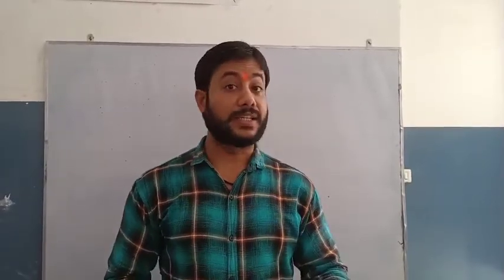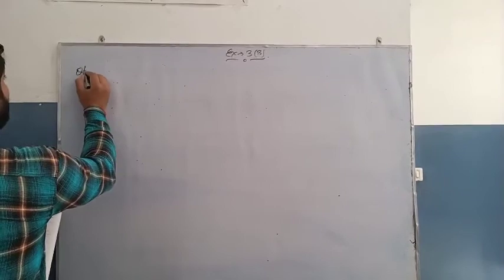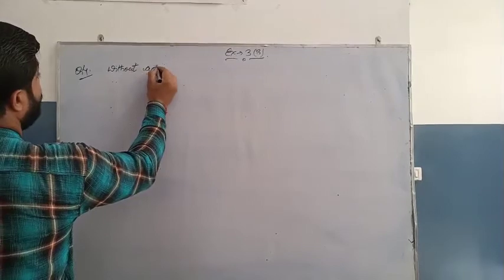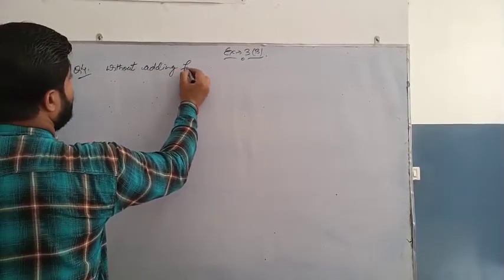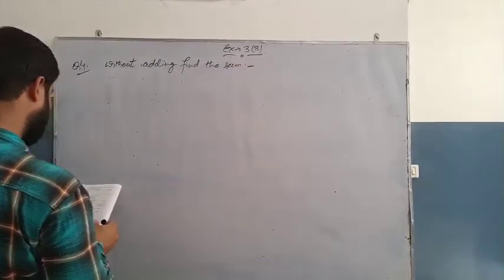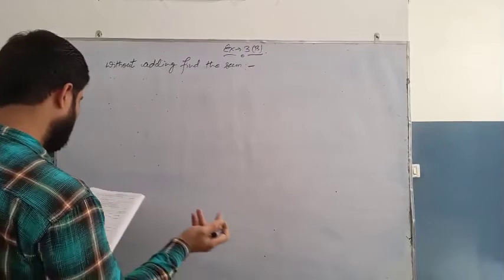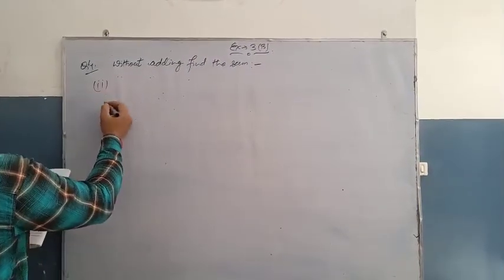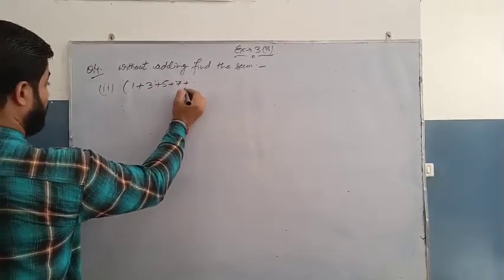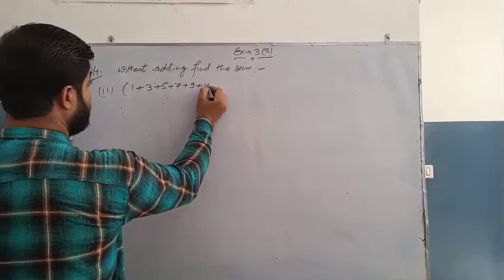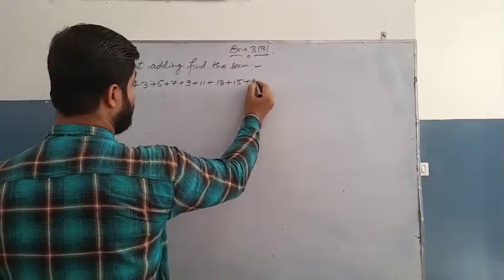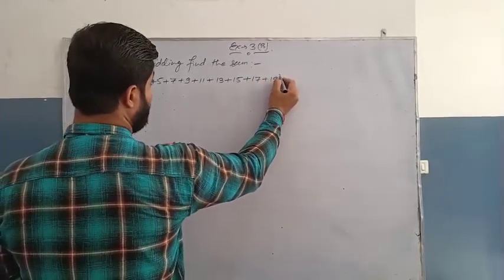Now we'll move to question number 4. Without adding, find the sum. We'll take any one, like question number 2: 1 plus 3 plus 5 plus 7 plus 9 plus 11 plus 13 plus 15 plus 17 plus 19.